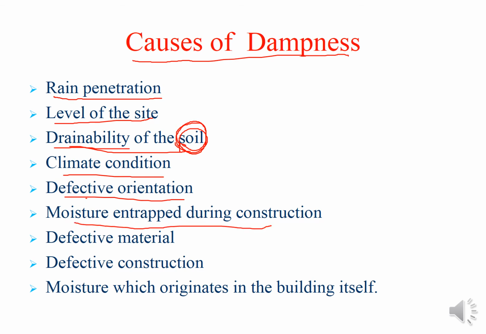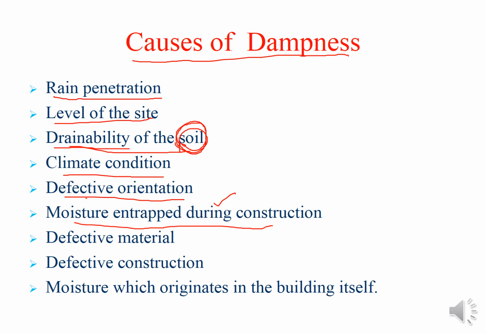Then moisture entrapped during the construction. This is the part that can be controlled only during the construction. Water is used during construction for the mixing of the concrete. If the water-cement ratio is more than the designed one, then later on, beyond the amount of water required to get the strength for the concrete, the plaster, or the mortar, the extra water can get penetrated within the structure, be entrapped within that particular component, and later on come out. Okay, and may cause damage.